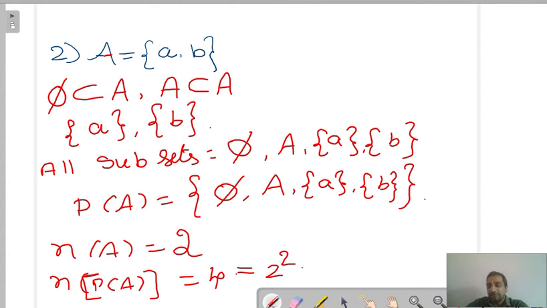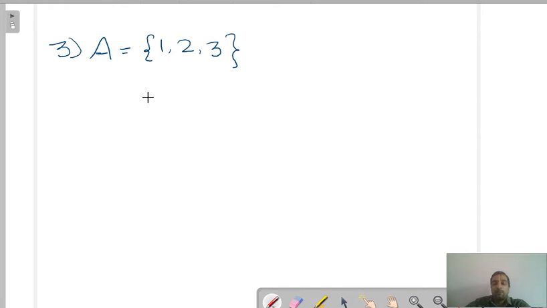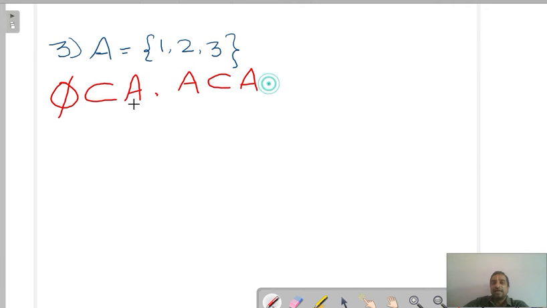Let us see one more question. Previously it was two elements. Now we will do it with exactly three elements. So whatever the number of elements, either one, two, three or four. Our standard one is first: the null set is a subset of every set. In the same way, A is a subset of itself. Here we got two subsets instantly.